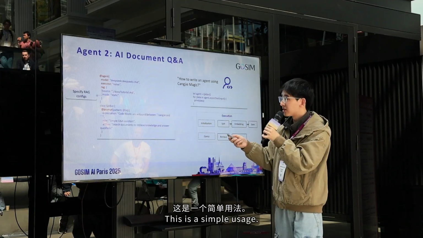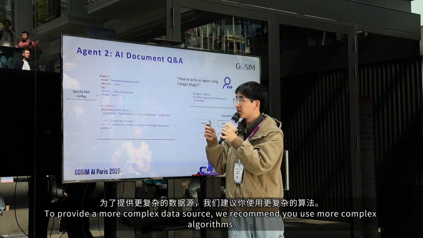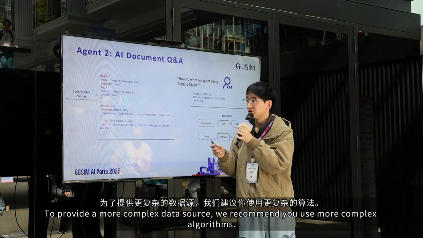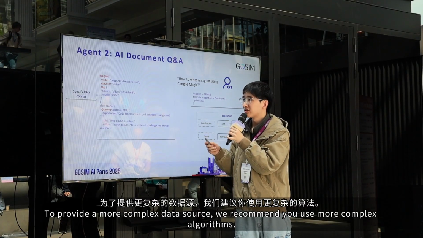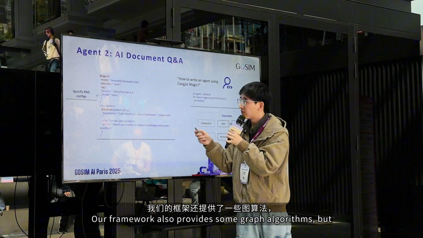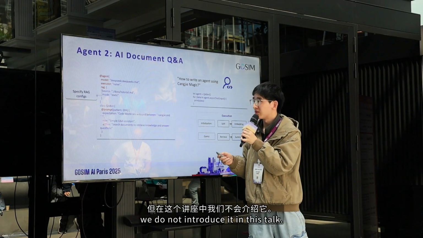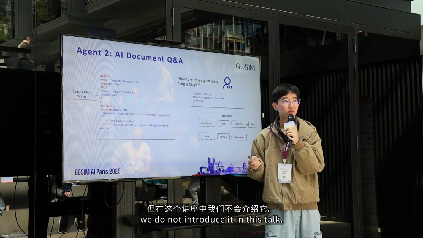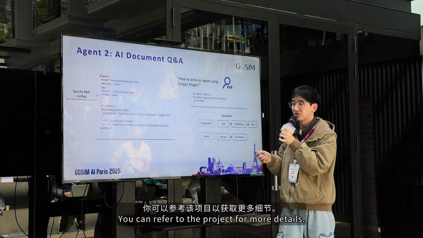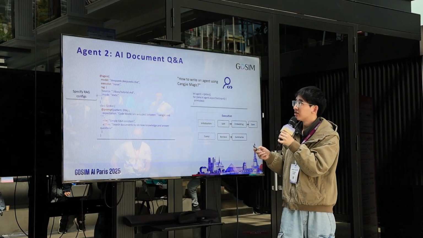And this is a simple usage. If you provide a more complex data source, we recommend you use more complex RAG algorithms. Our framework also provides some graph RAG algorithms, but we do not introduce them in this talk. You can refer to the project for more details.